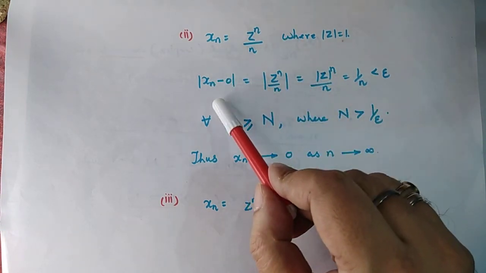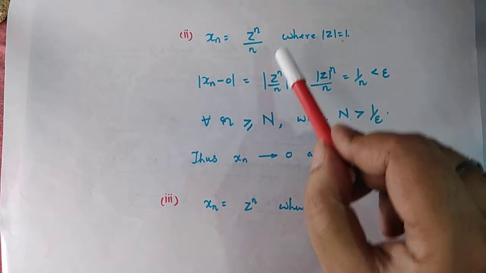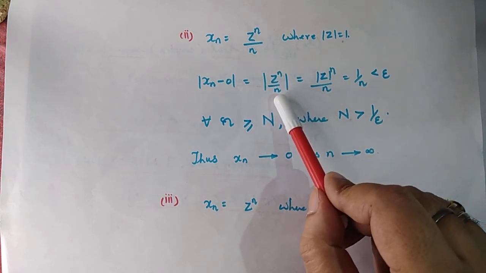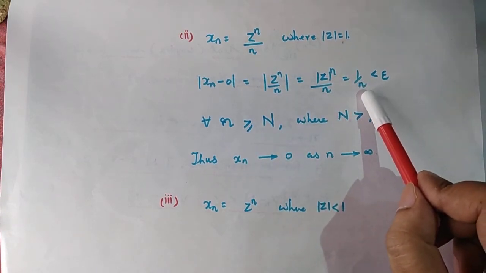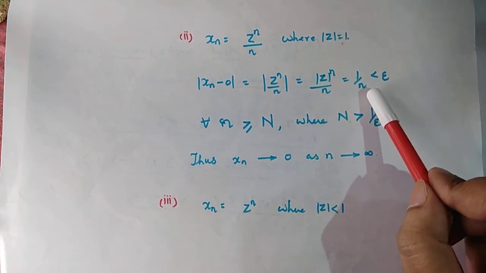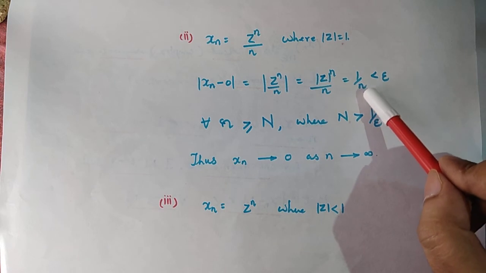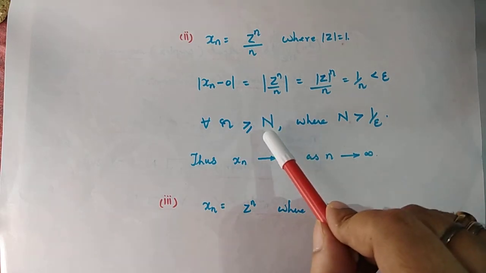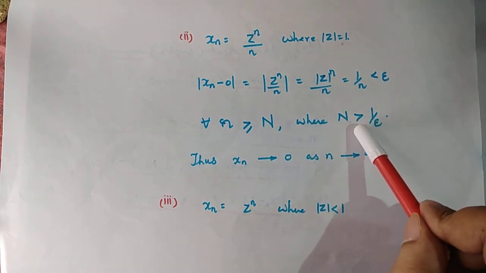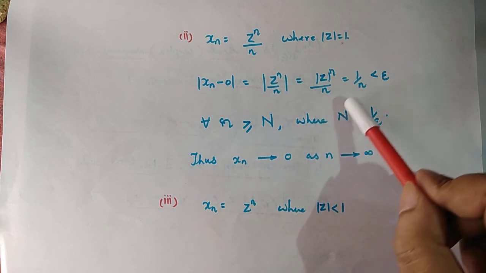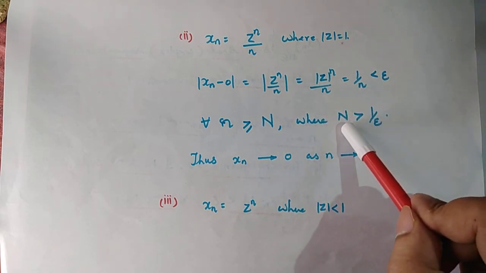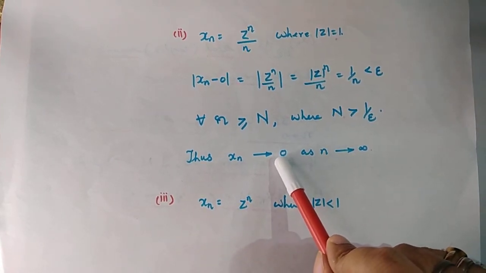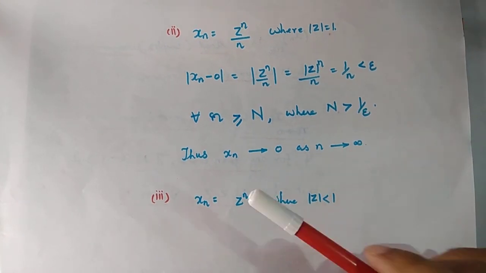And this is what we are going to show formally, that xn converges to 0. So, mod xn minus 0 is equal to mod of z to the power n by n, which is equal to just 1 by n because mod z is equal to 1. Now, by taking n large enough, 1 by n can be made smaller than any epsilon. Precisely this can be done by choosing a natural number capital N which is greater than 1 by epsilon and considering all values of small n which are larger than this chosen value of capital N. Thus Xn converges to 0 as n goes to infinity.